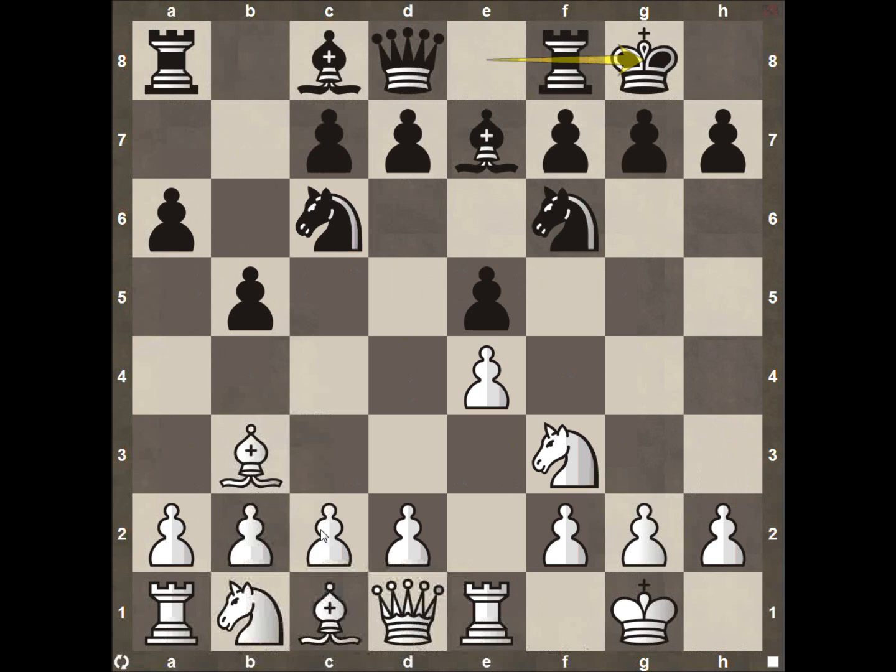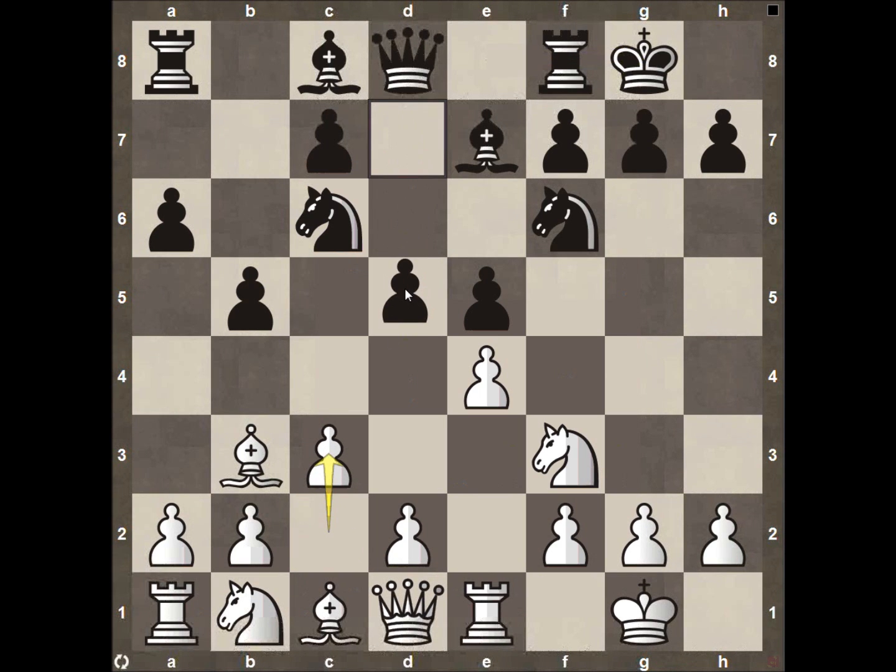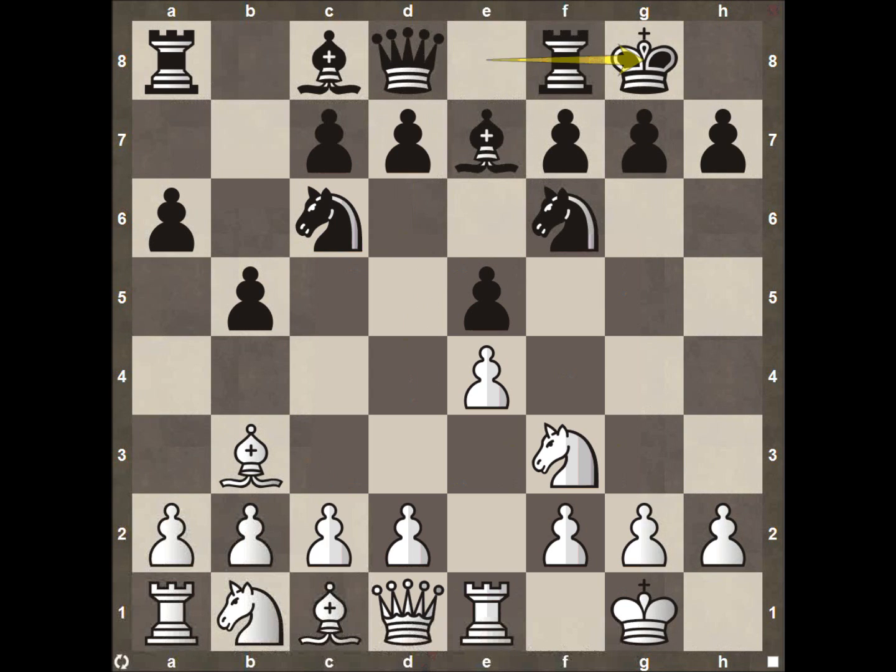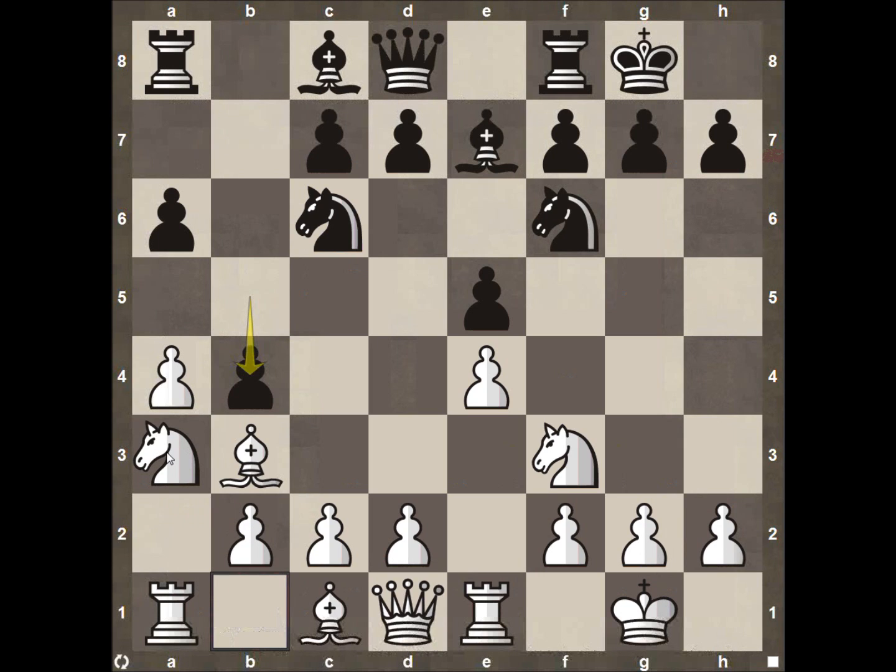Now, in the Marshall attack, we have pawn to c3, and then the pawn pushing forward to d5. This is the attack from black. White has a few options. One would be to attack on the queen side with pawn to a4. This is one way to play the anti-Marshall attack, but it does get pretty tricky. Black can now respond with pawn to b4. This threatens a lot of the squares that the knight would like to come to: knight to a3, knight to c3. It gets a little cramped for white.